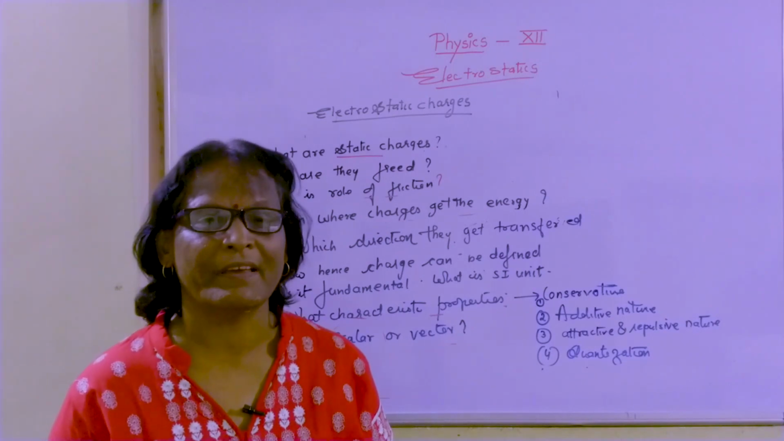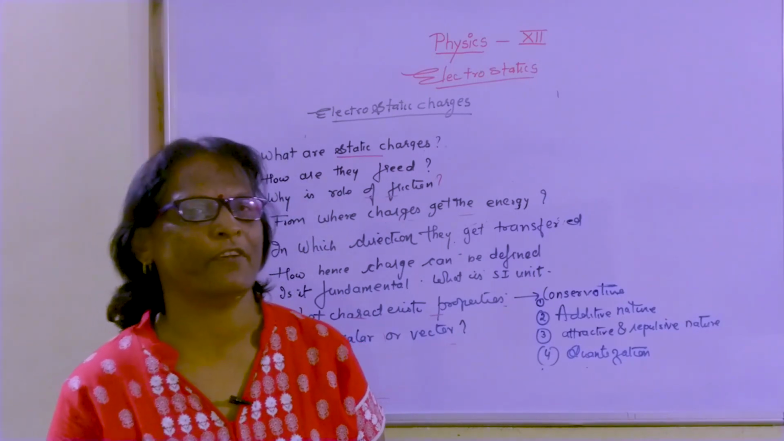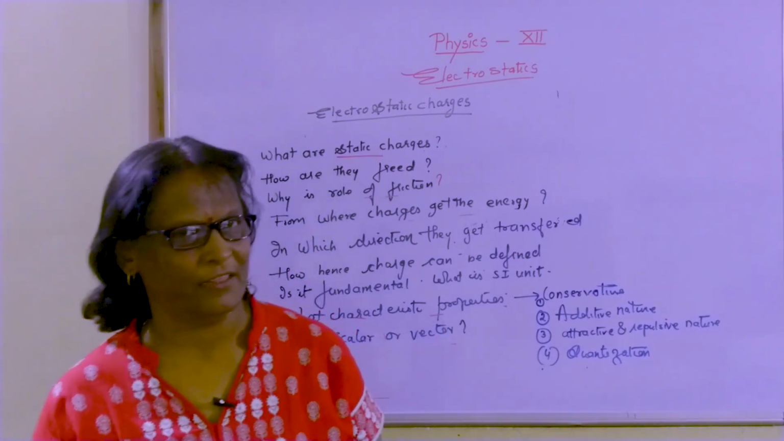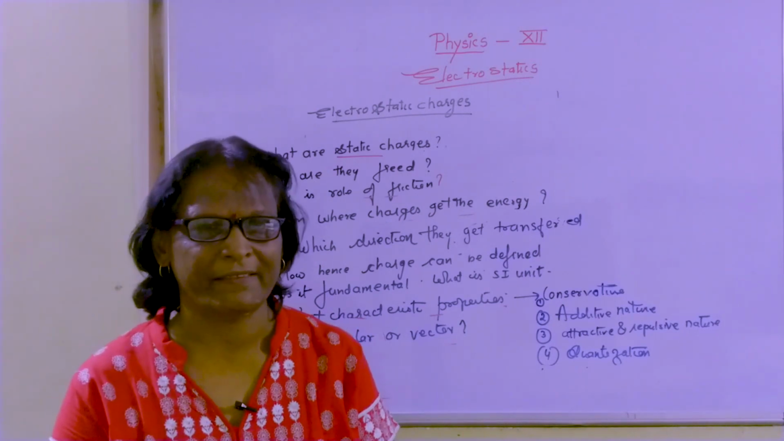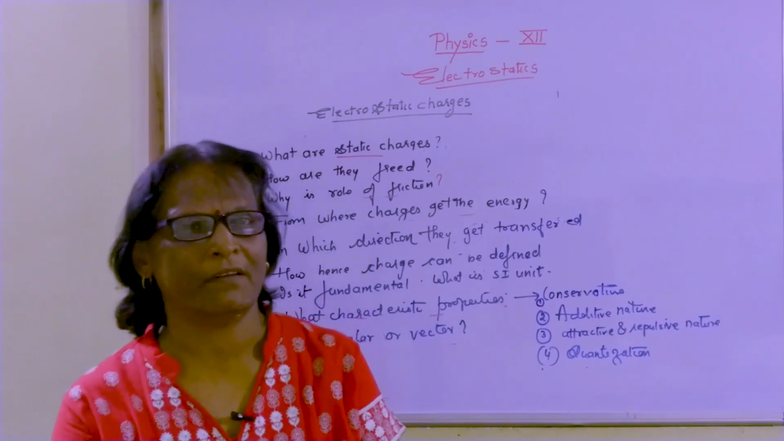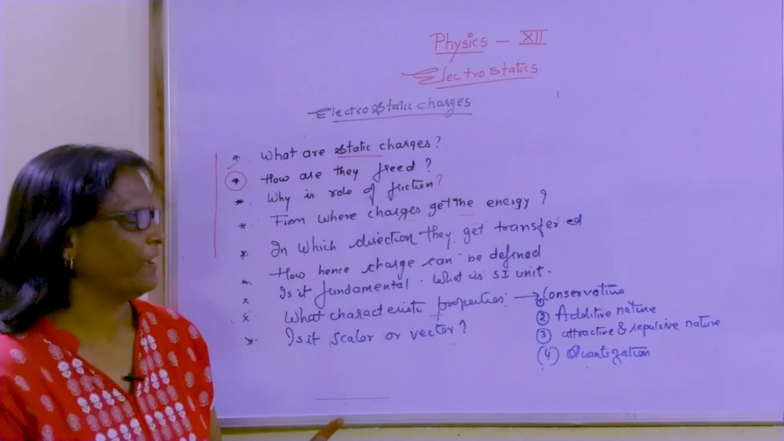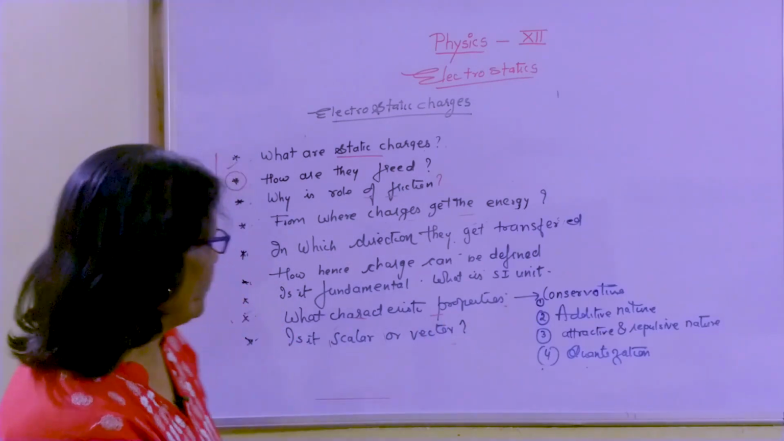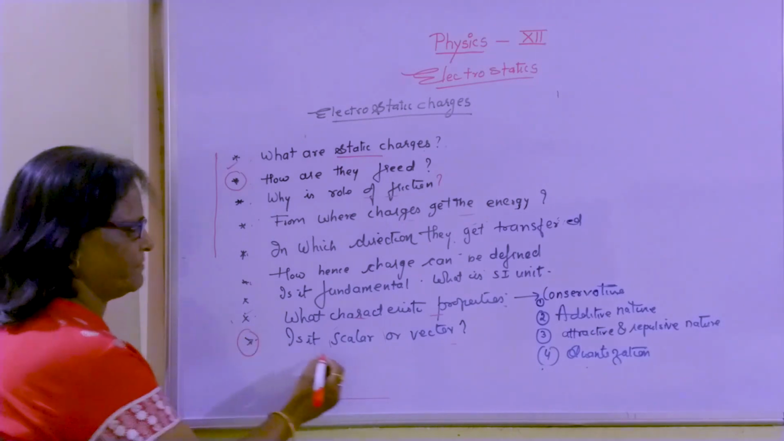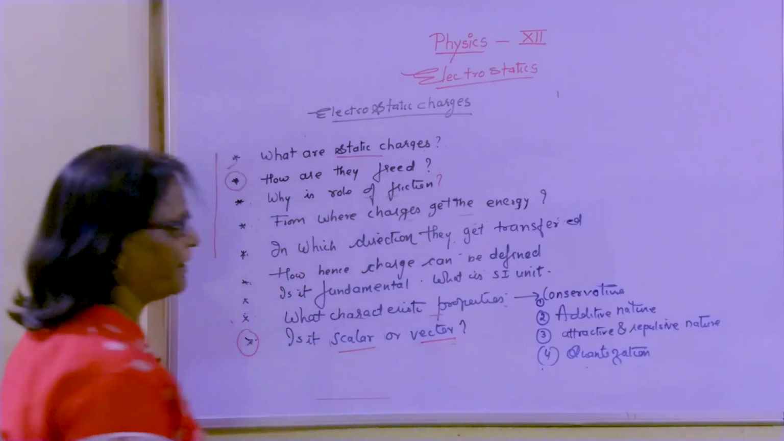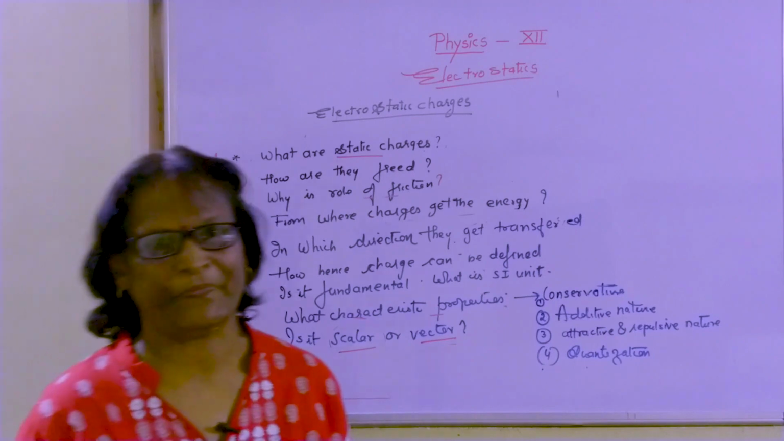Then what happens? They can be transferred from one body to another body. But the total sum of charge always remains constant. Again, one more question is there: are charges scalar or vector?